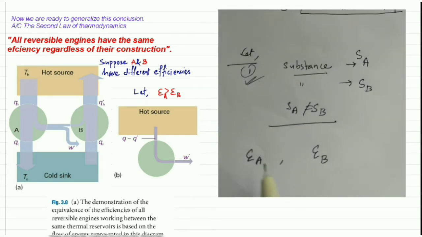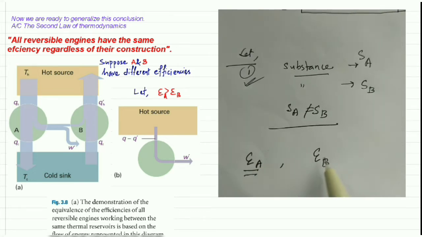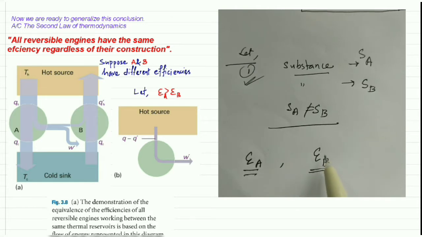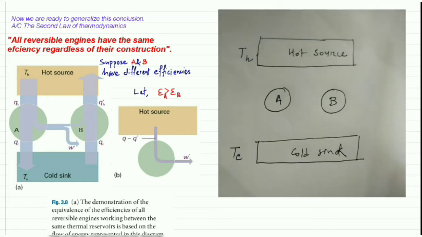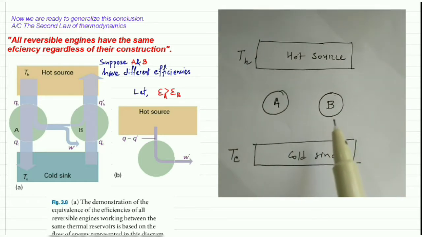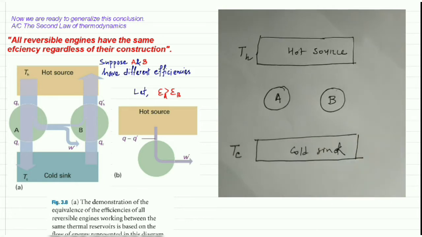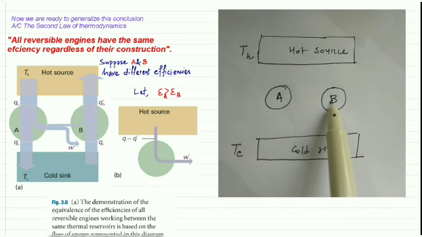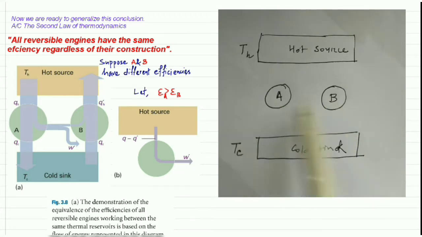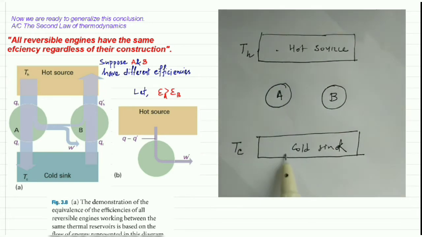Again, let us consider that the efficiency of machine A is epsilon A, and of machine B is epsilon B. To prove that entropy is a state function, we have to prove that the efficiency of A is equal to the efficiency of B if we put the two machines between the same source and same sink.